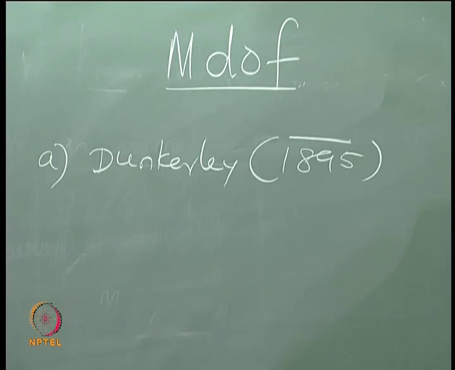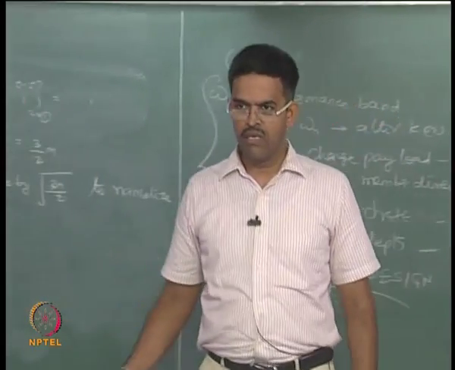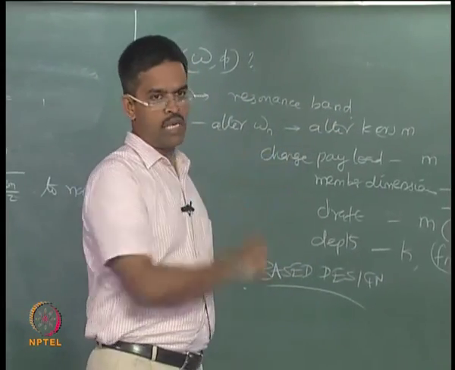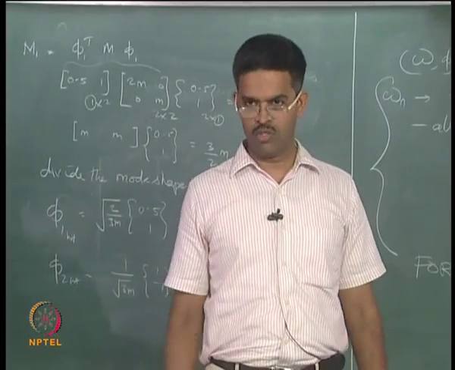So, obviously the system must have been simple, it should be easy for doing hand calculations, that is the advantage of the system. But the greatest merit of the system is, even now I will demonstrate here in the lecture, I will work out omega and phi using scientific methods. The results you get from Dunkerley closely match the results from scientific methods, even now I will show you that here.